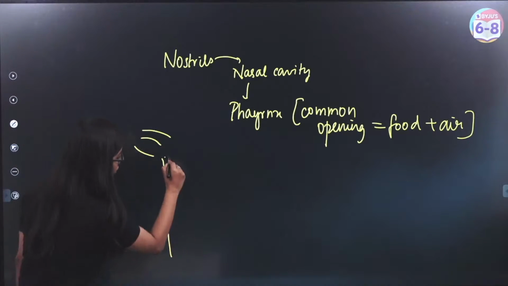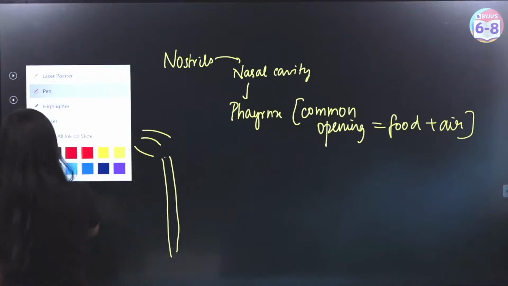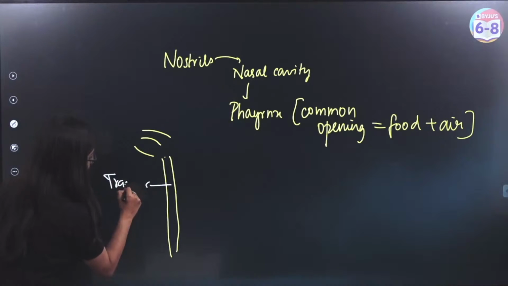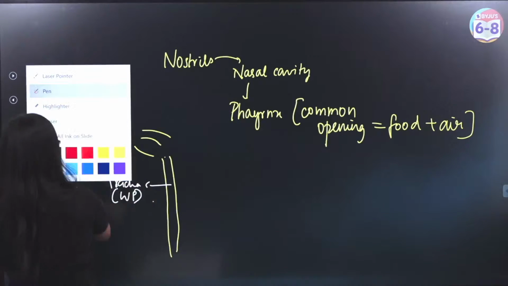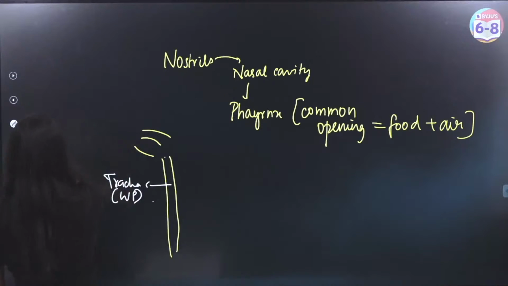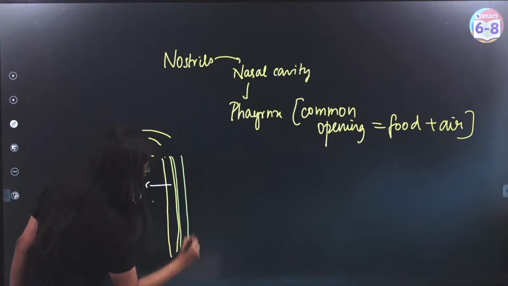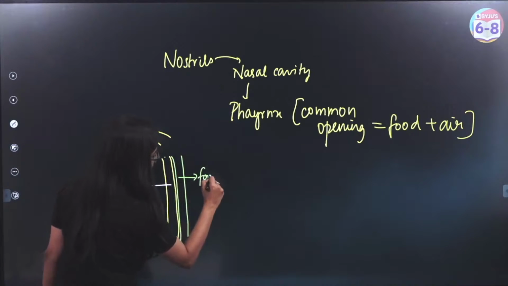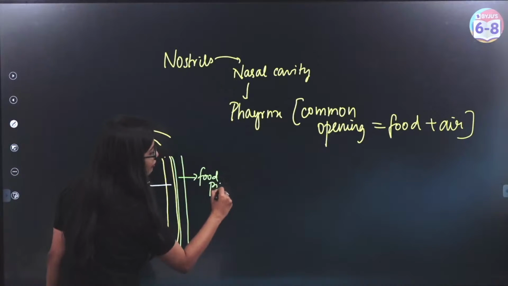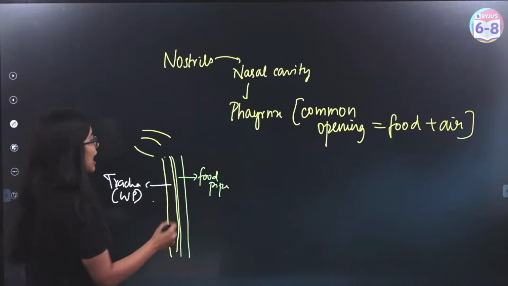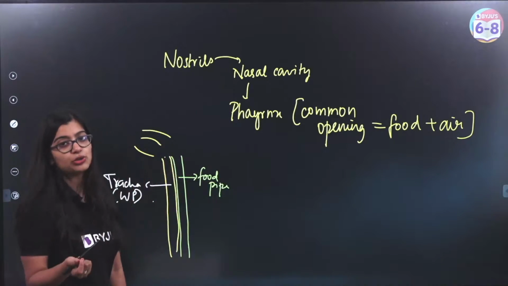Then you have one tube here, which is your windpipe, right? So this right here is going to be your trachea, or your windpipe. But on the back side, if you see, we have the food pipe also, which is located closely behind, right? So here you have the food pipe. Now, if you have a common opening for windpipe and food pipe, how will food know where to go? That is where your epiglottis comes into the picture.